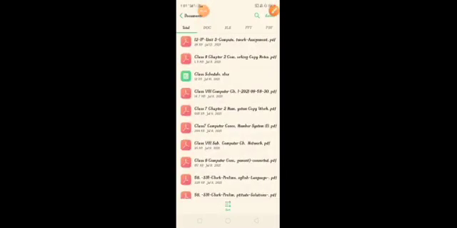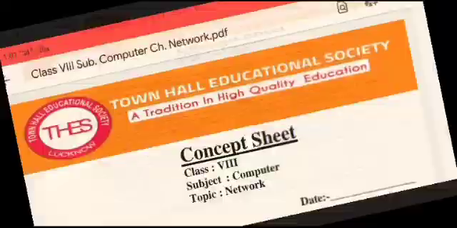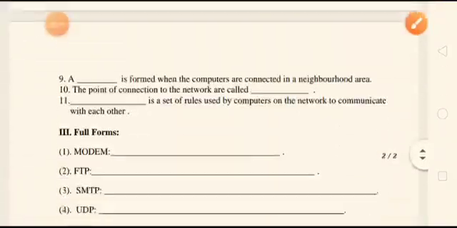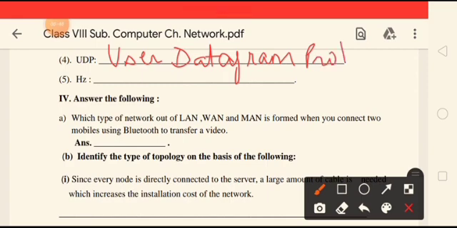Now next one is UDP. The full form of UDP is User Datagram Protocol. Then Hz stands for hertz. Okay, now next one. Answer the following.